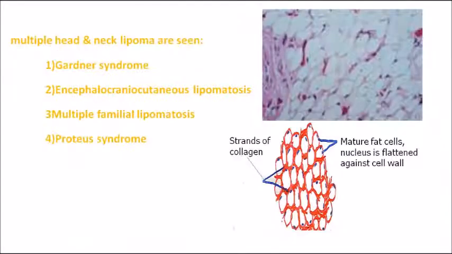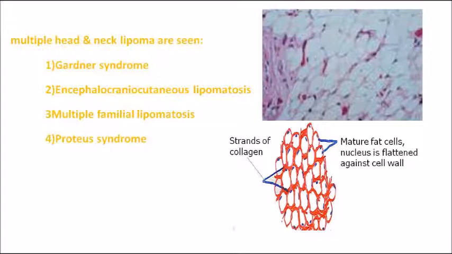Now an important MCQ: multiple head and neck lipomas are seen in which syndromes? It's a very important question. Multiple lipomas will be seen in Gardner syndrome, secondly encephalocraniocutaneous lipomatosis, thirdly multiple familial lipomatosis, and lastly Proteus syndrome.